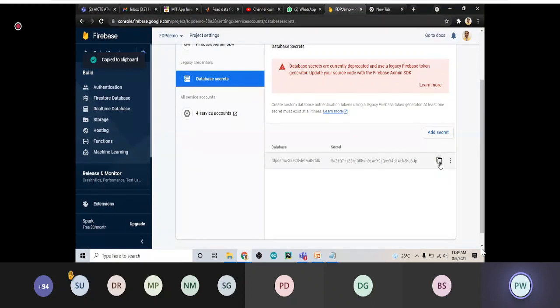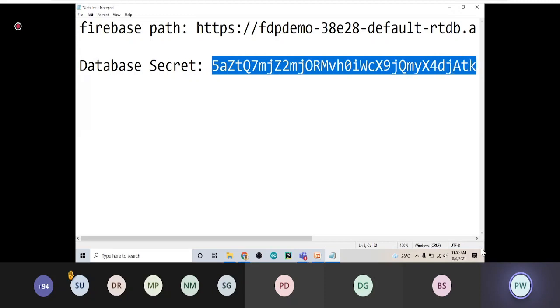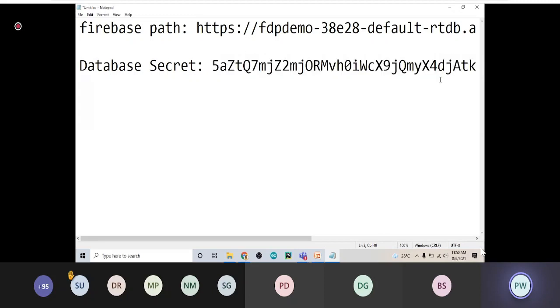So click on it and go again to your notepad and just give a name, say database secret, and paste it. Okay. If you miss any one character of this secret key, then it will not be possible for you to upload your data to Firebase or to read the data. Okay, anything will not be possible.